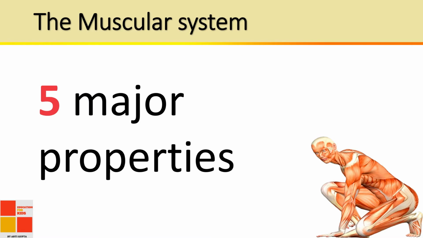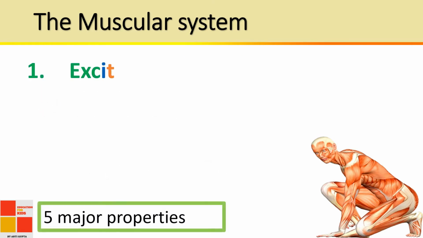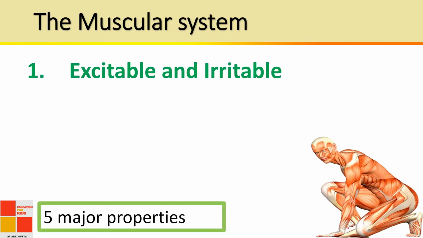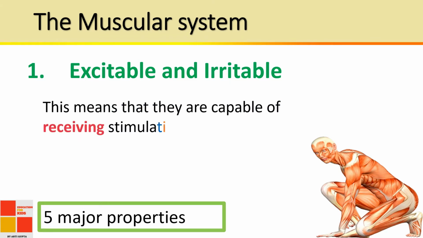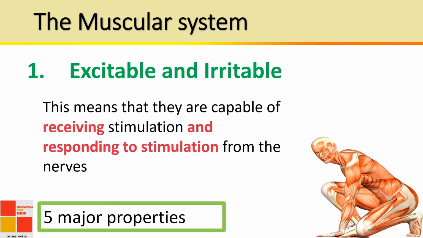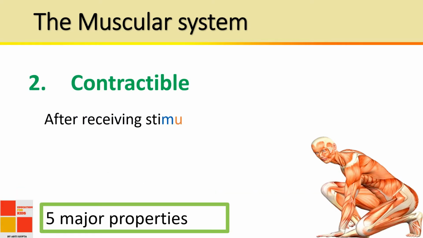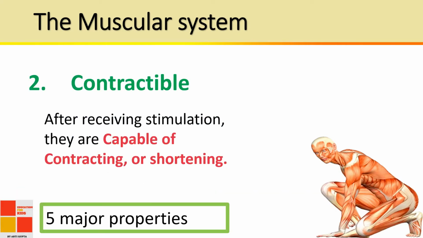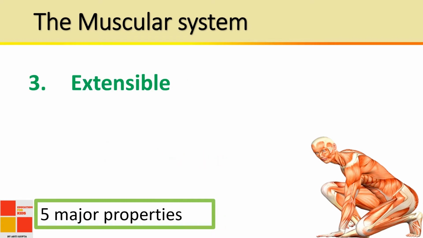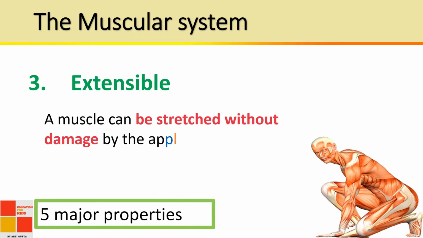5 major properties. Excitable and irritable. This means that they are capable of receiving stimulation and responding to stimulation. Contractible. After receiving stimulation, they are capable of contracting or shortening. Extensible. Muscles can be stretched without damage.